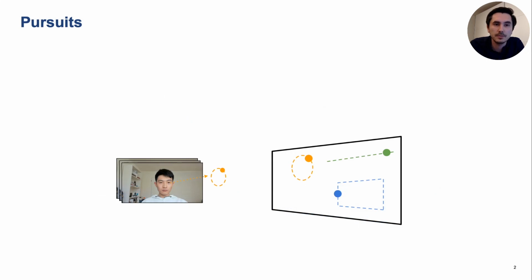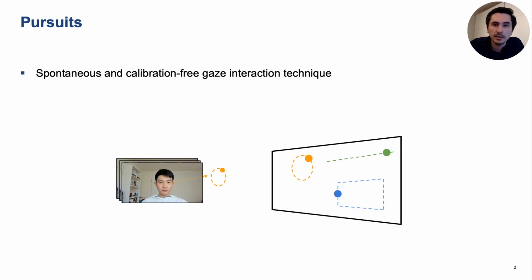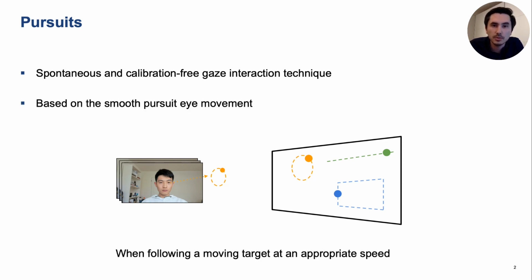In recent years, pursuits has emerged as a gaze interaction technique that enables spontaneous and calibration-free interaction with dynamic user interfaces. It is based on the smooth pursuit eye movement and occurs when following a moving target at an appropriate speed. By correlating the eye's motion with the trajectory of on-screen objects, we can robustly identify which target the user is following.